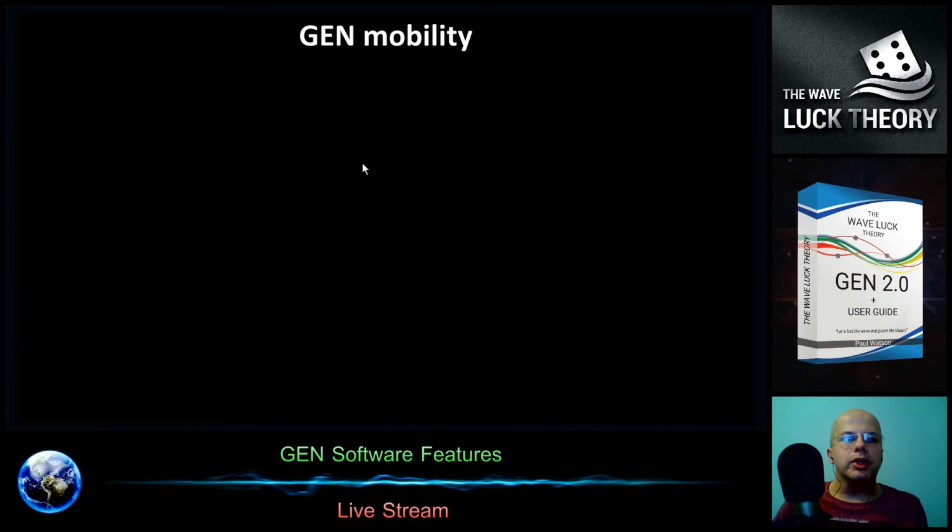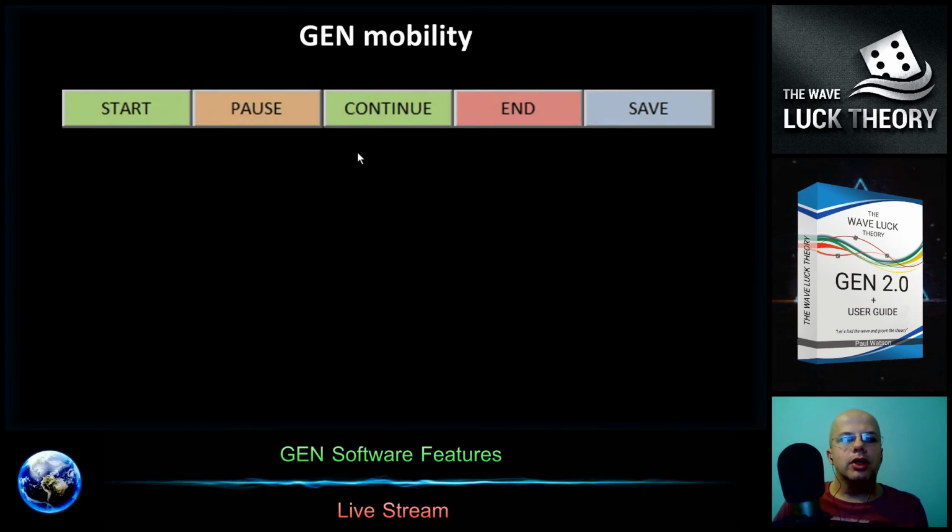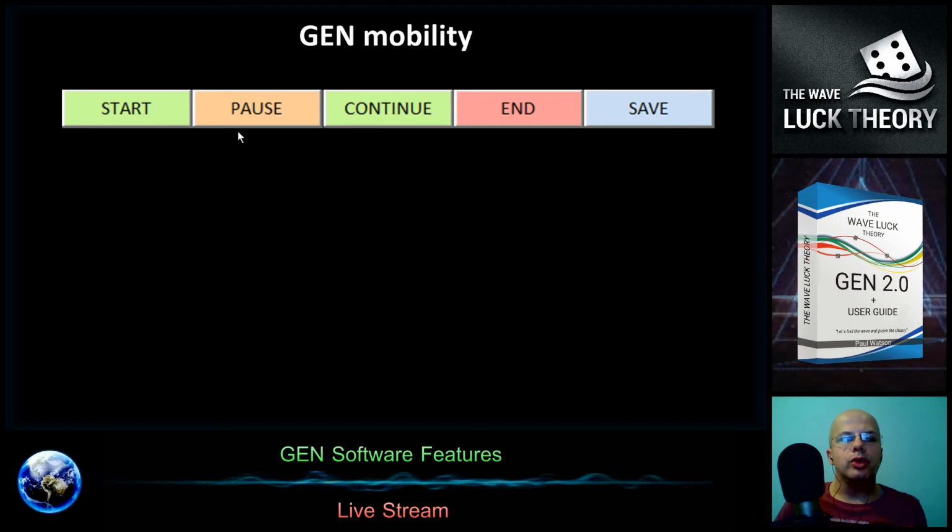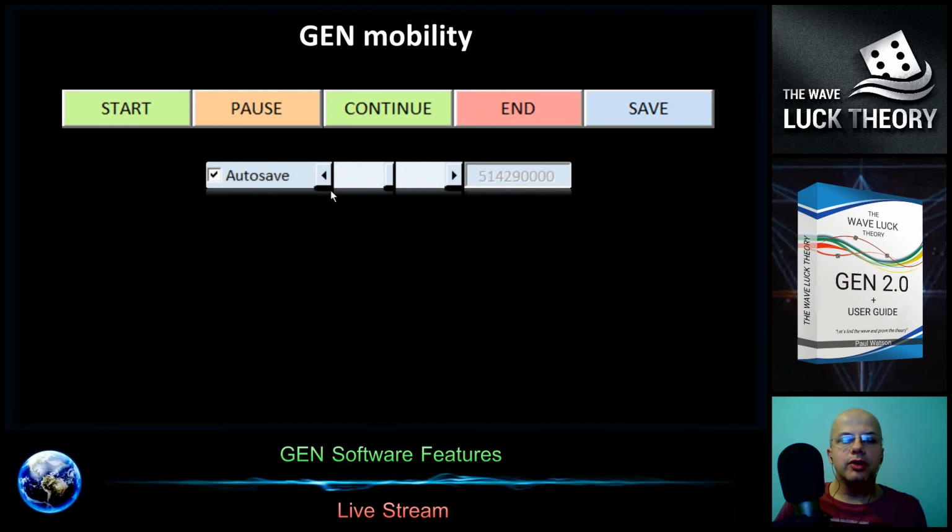Then the Gene mobility is very important, because you can start the Gene, pause it, continue it, edit and save it. You can activate the autosave, so that the Gene is saved after a certain amount of cycles. This is very important when the generator is running several days and the computer can crash, and it will prevent you from losing the generation, and you can always start it from the last save point.